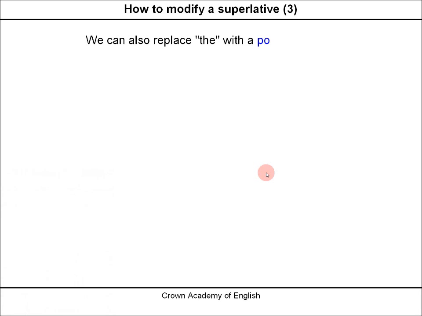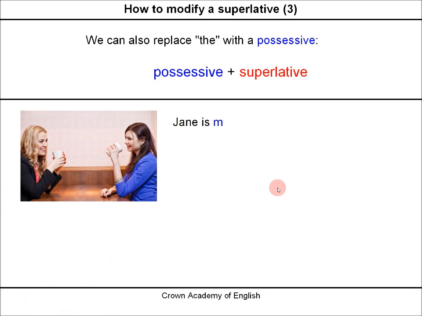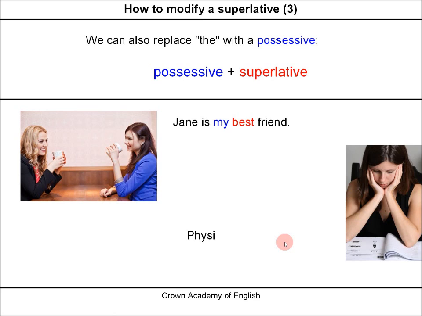And we can also replace the with a possessive. Jane is my best friend. Physics is her hardest exam.